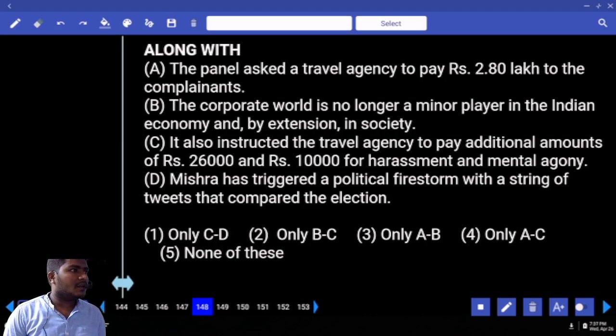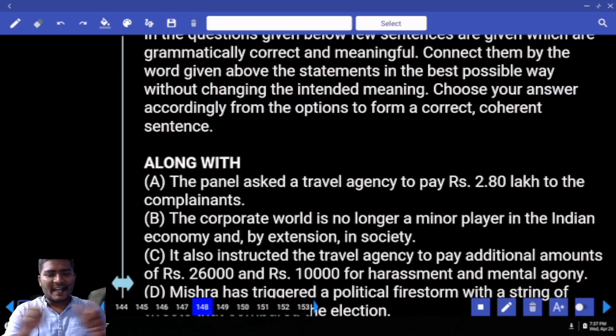Along with. It just means in addition to, and along with something, in addition to. First remember this point: this is not word usage, this is the connector. You have to connect any two sentences using this one combination.